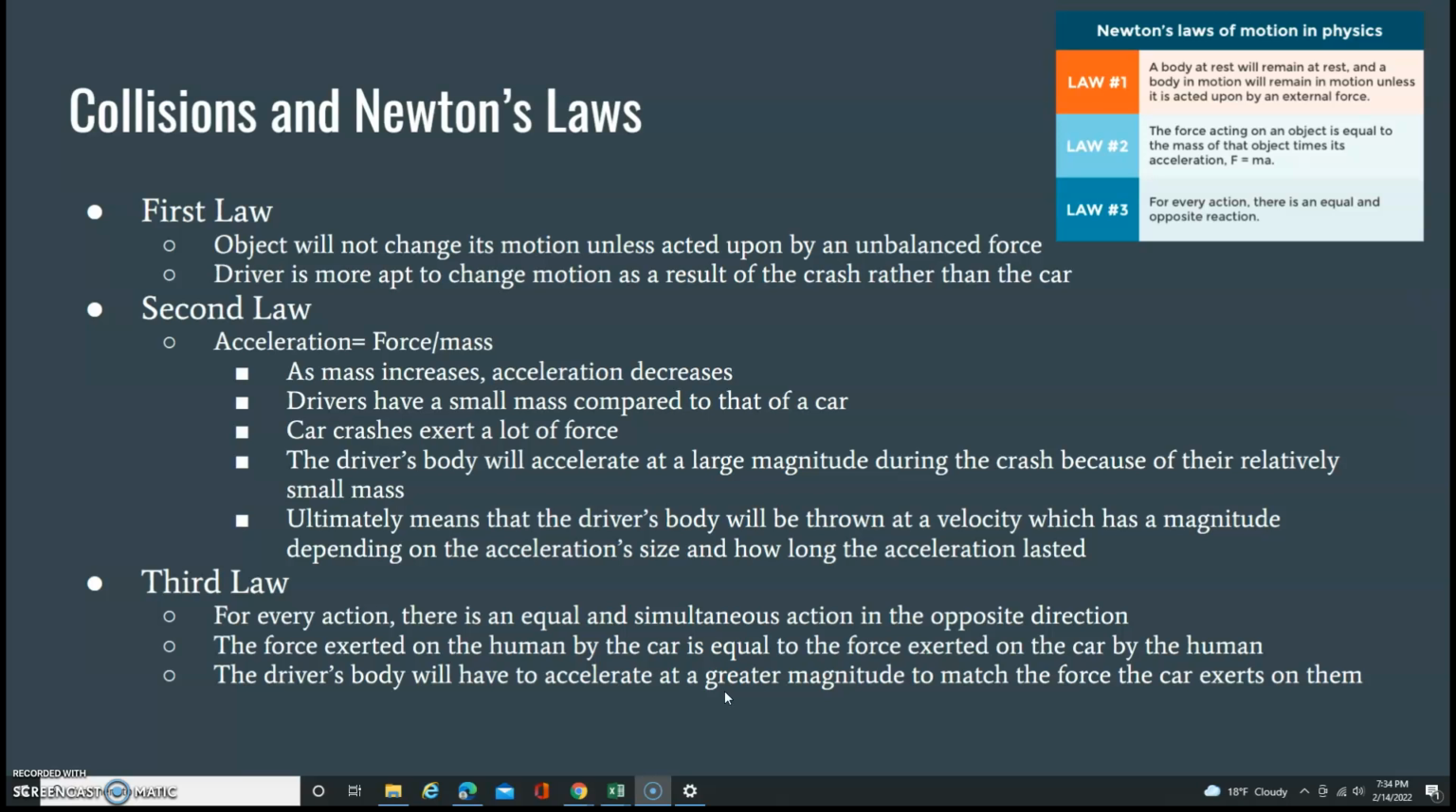This means the force exerted on the human by the car is equal to the force exerted on the car by the human in an accident. The driver's body will have to accelerate at a greater magnitude to match the force the car exerts on them.